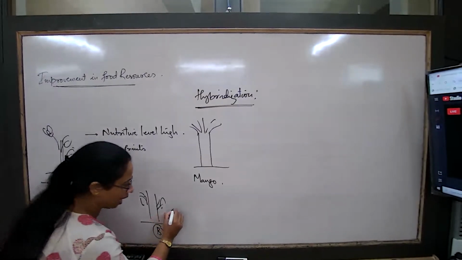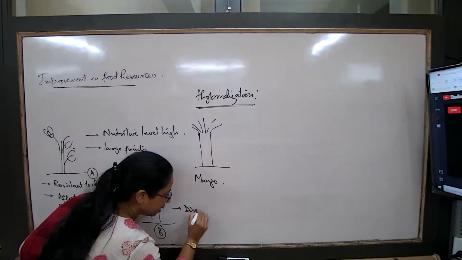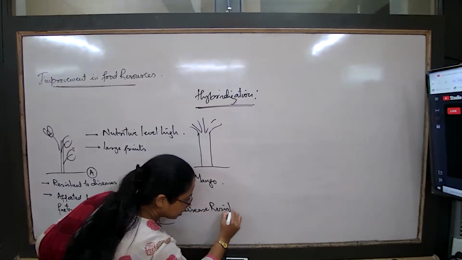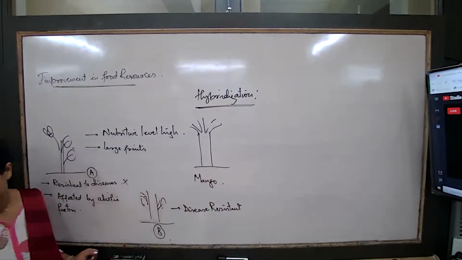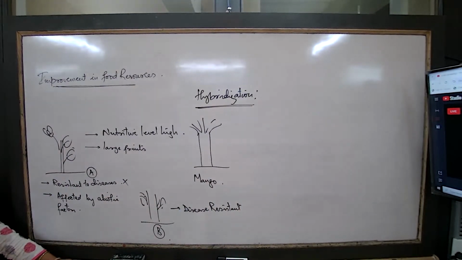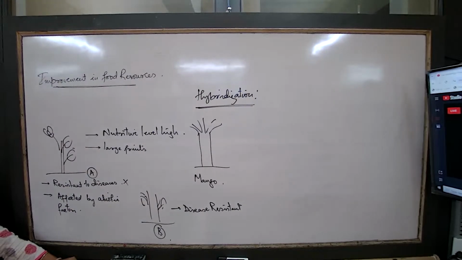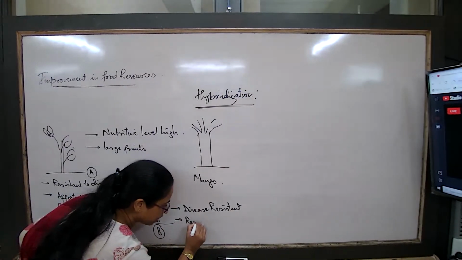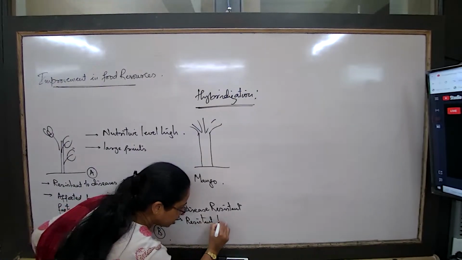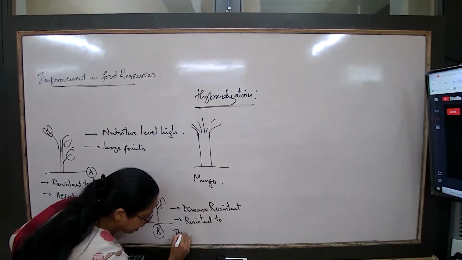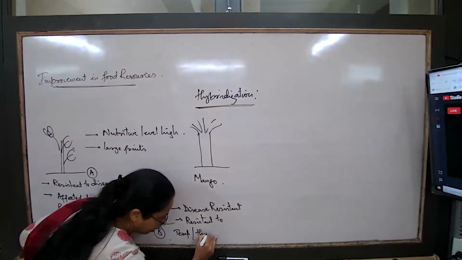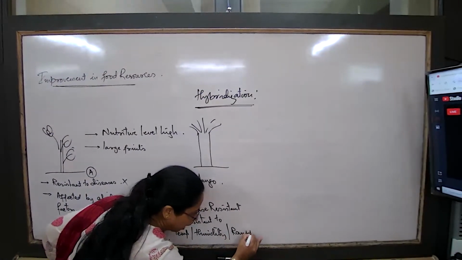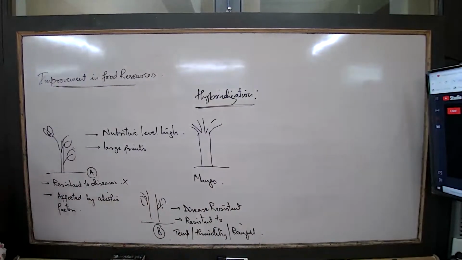So what about this plant? This plant is disease resistant. I would say this plant is disease resistant already. The plant easily does not get affected by microbes in the soil. Does this plant get affected by rains? No. Also resistant to a variety of factors like temperature and humidity and rainfall. So this plant is already resistant to all these factors.